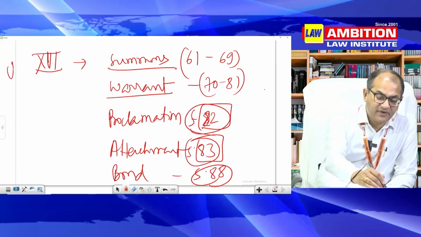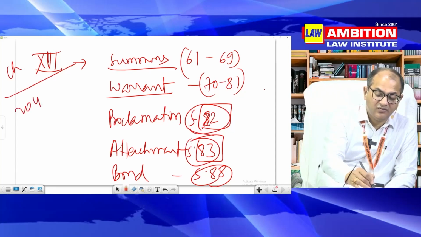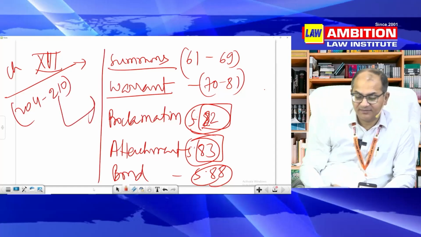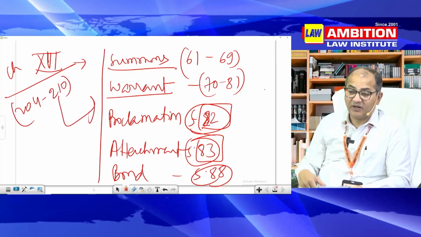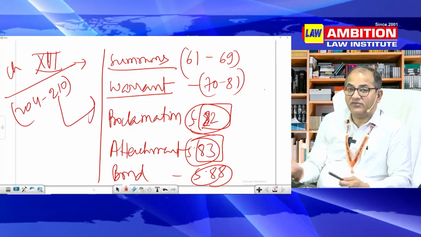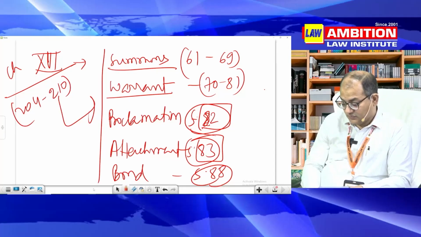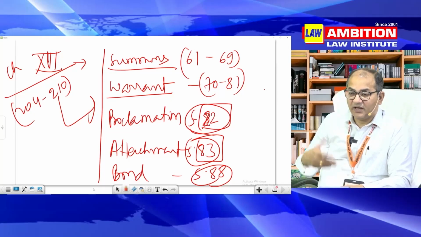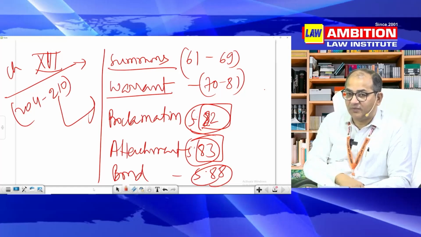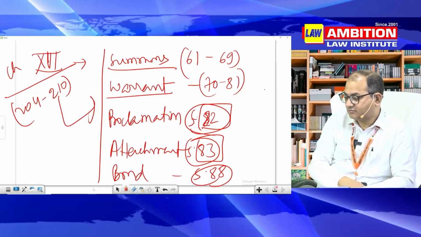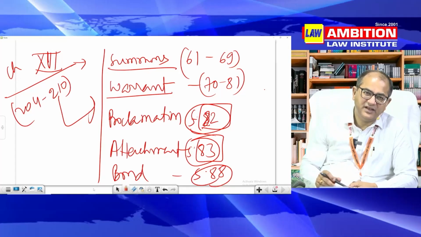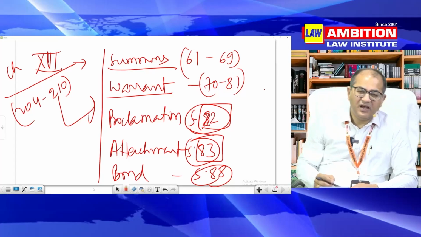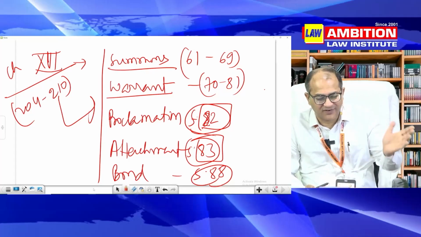So in chapter 16 you have this 204 to 210, but this will be read along with this. Whether personal appearance is required or not, in some cases it may be excused. 205. Supply of copies in 207 to ensure the principle of natural justice. We'll see that. I hope you understand a little bit how the process also moves.